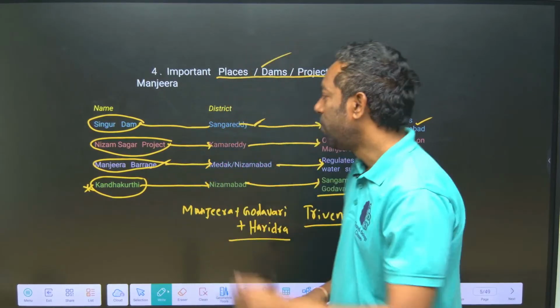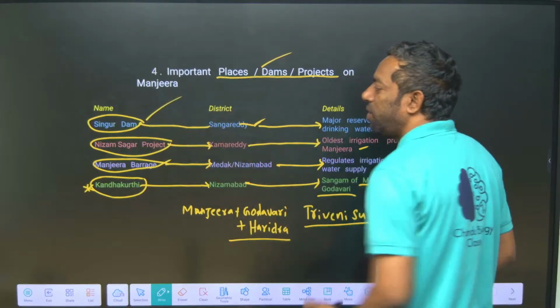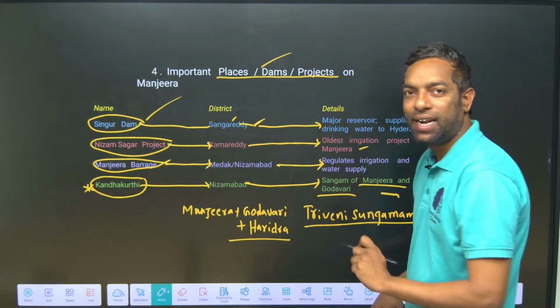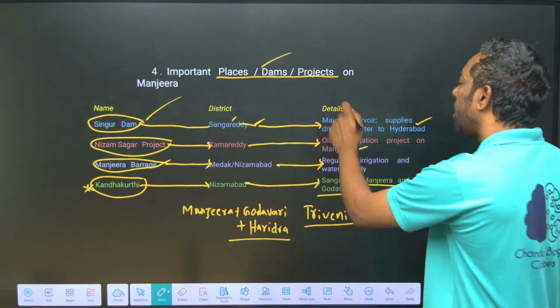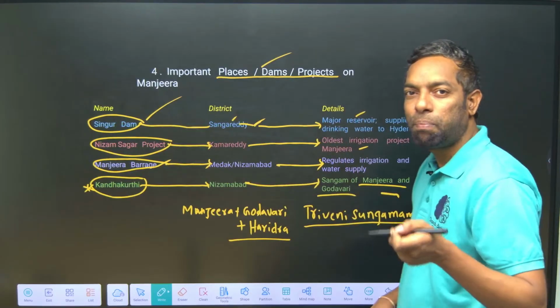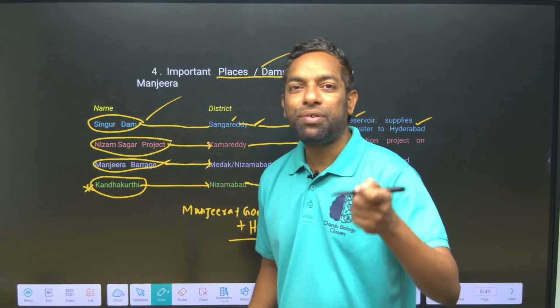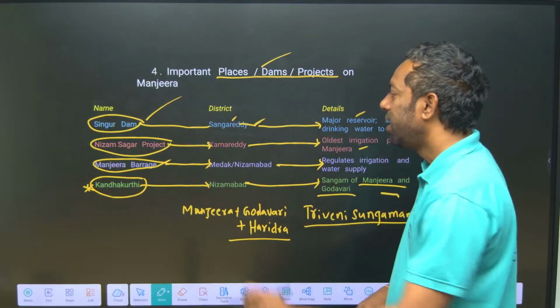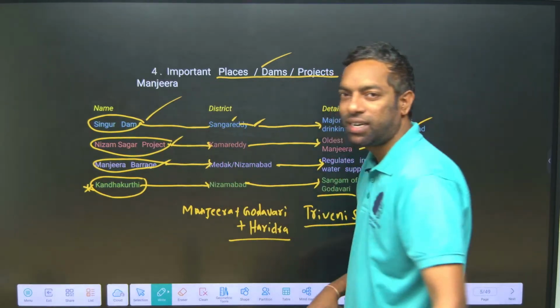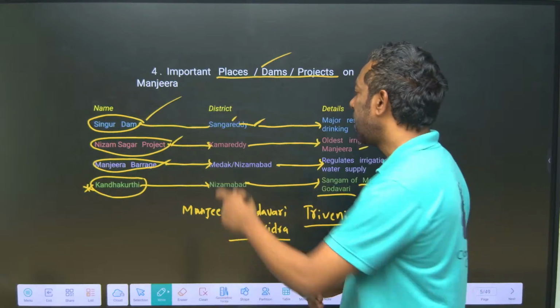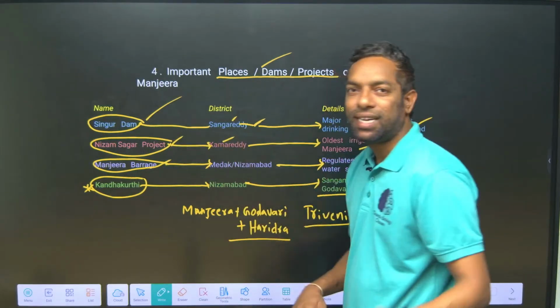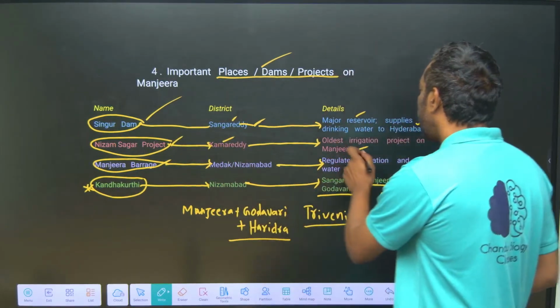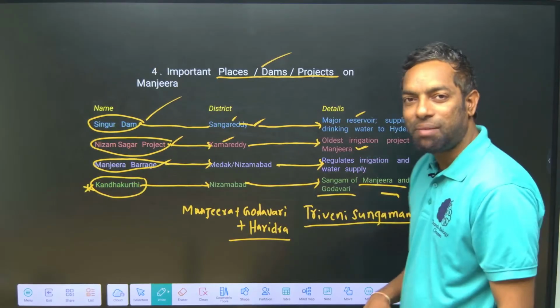First, Singur Dam at Sangareddy on the Manjira river plays a major role in providing drinking water to Hyderabad people. Next, Nizam Sagar project, which is a historical project built in Kamareddy district, is the oldest irrigation project on Manjira.